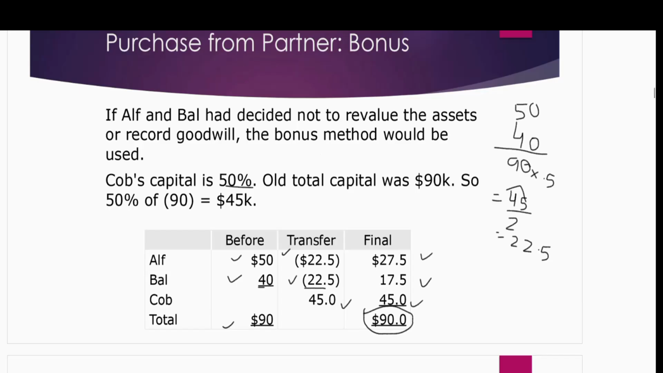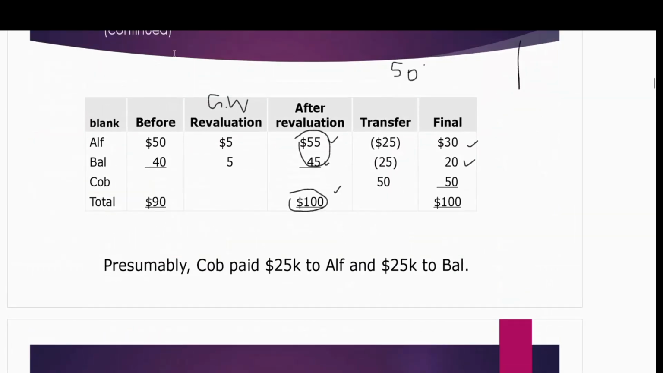So the difference between the bonus approach and the goodwill approach, when the new partner purchases directly from the old partner, is this amount at the end. If you see the goodwill approach, the ending amount, the final total should be equal to your revalued business capital.